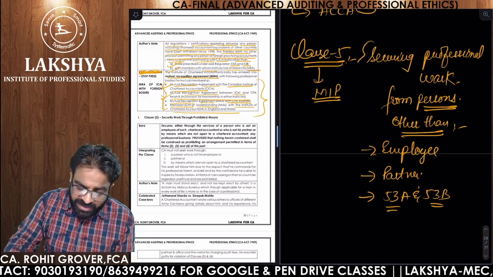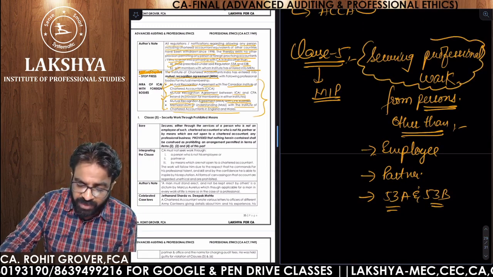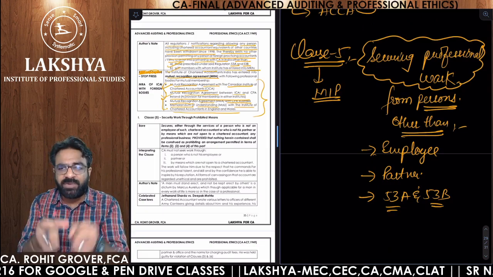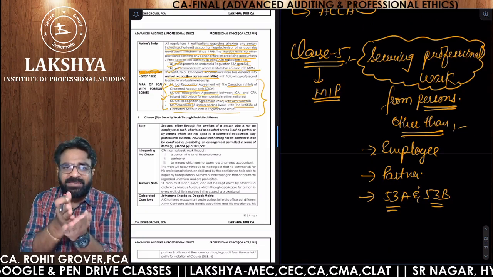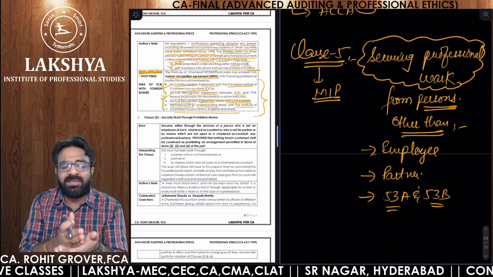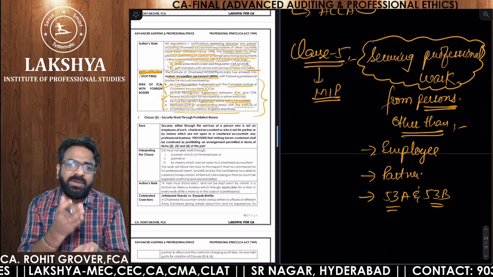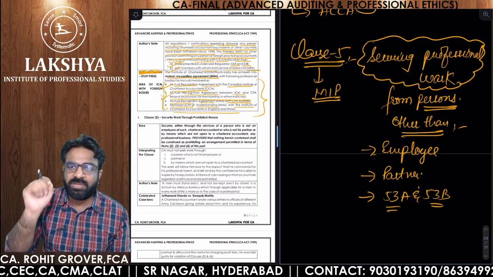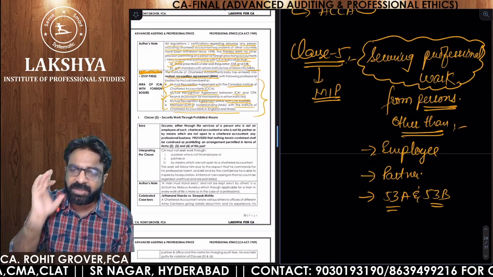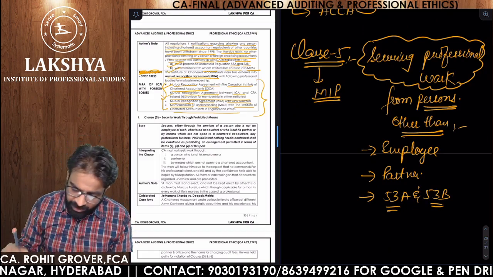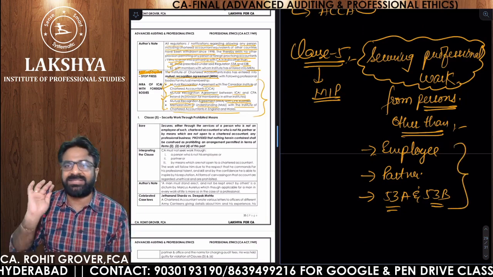So if you are taking any kind of professional work from persons other than your employees, other than your partners, other than the professionals given under 53A and 53B, then in that case you are guilty of professional misconduct under clause number 5. Clear? Yes sir, we are clear.